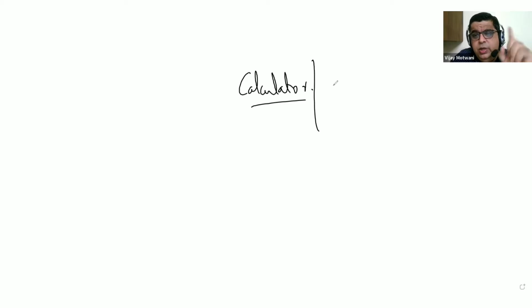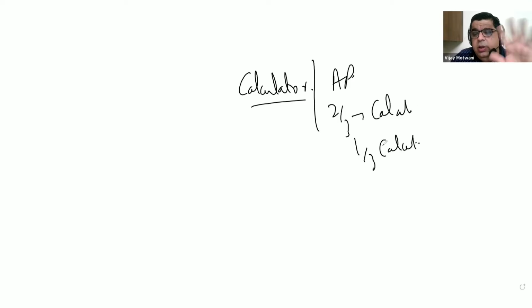A lot of questions come to me about how preparing for college and school differ. I'll tell you one reason. When you're preparing for school, a calculator is mostly available for students in IB boards, etc. Obviously, CBSE students and other board students do not have access to it, but mostly school stuff is calculator oriented. When it comes to AP Calculus, two-thirds of the paper is to be done without a calculator, and only one-third has the support of a calculator.